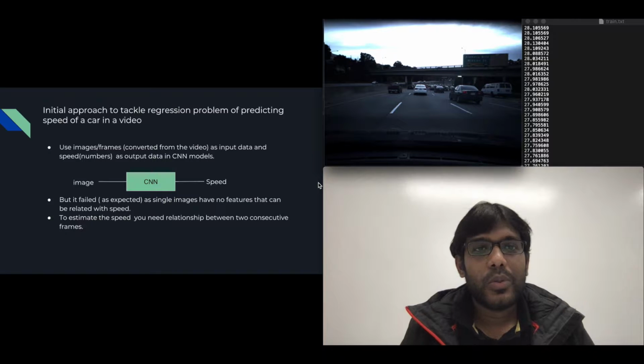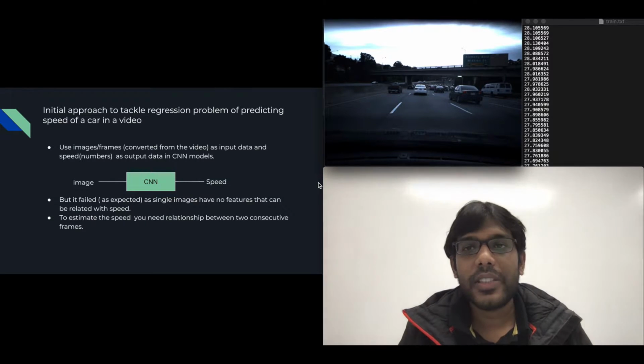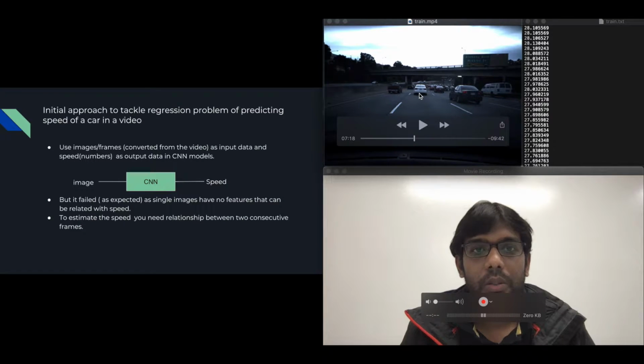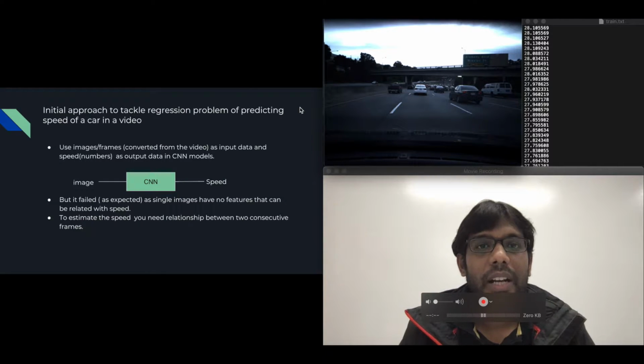Yeah, so the initial approach was to use the image frames converted from the video and feed them into some CNN models and train with the speed as output. However, after a few trials, it was clear that a single image can't be used to predict speed, as single images have no features that can be related to the speed. For example, as you can see in this still video, we cannot predict the speed of the objects. The other way to think about the problem is that a single image frame alone doesn't tell us much about the speed. If we think in terms of classical mechanics, you cannot estimate the speed of an object based on a single frame; you need the relationship of objects in at least two frames.